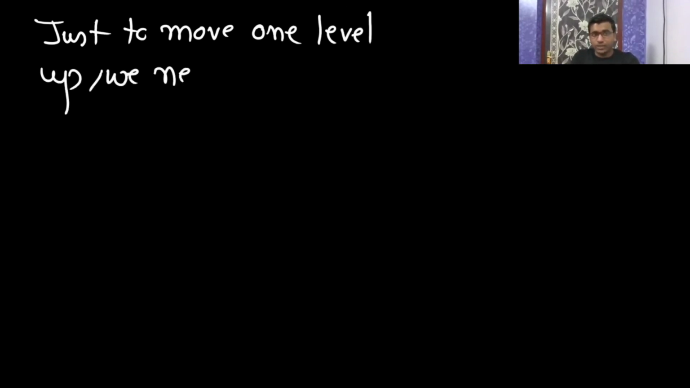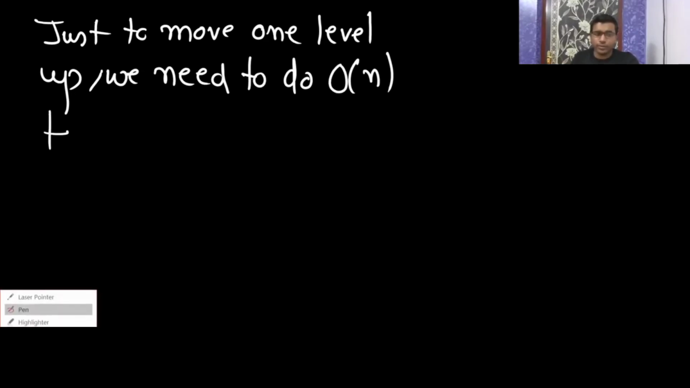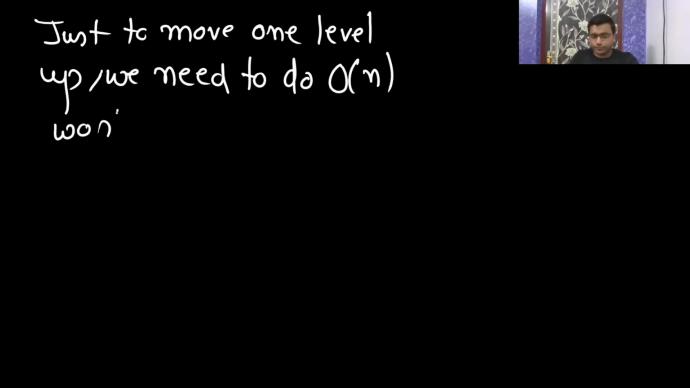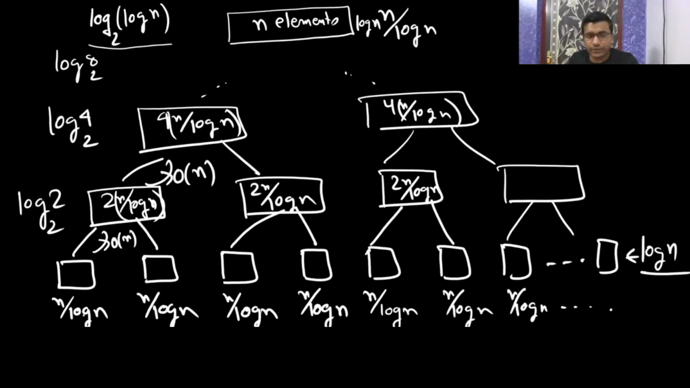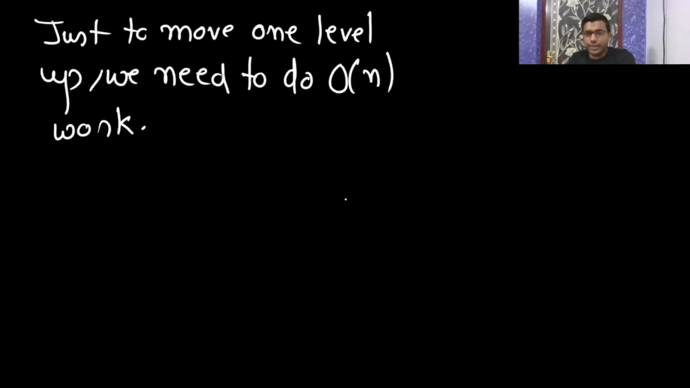Just to move one level up, we need to do big O of n work, because merge takes big O of n, since the total number of elements is n only. See here, it has n log n, n log n, so the total elements here is n, then again here n, again here n. Now this is one list which has n elements. So to move one level up, we need to do big O of n.